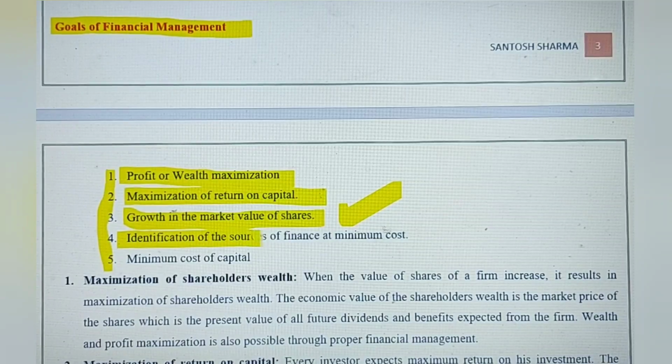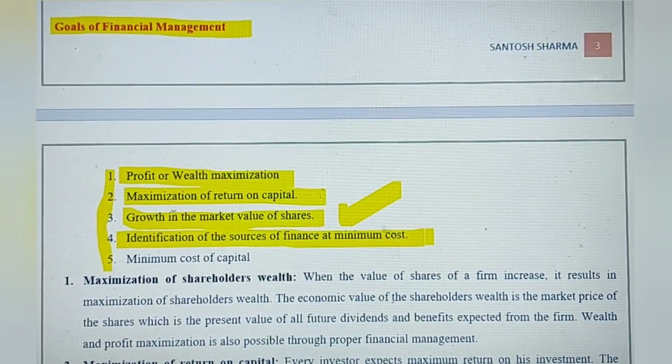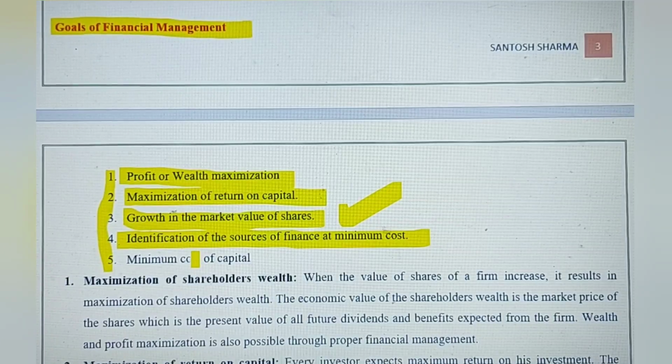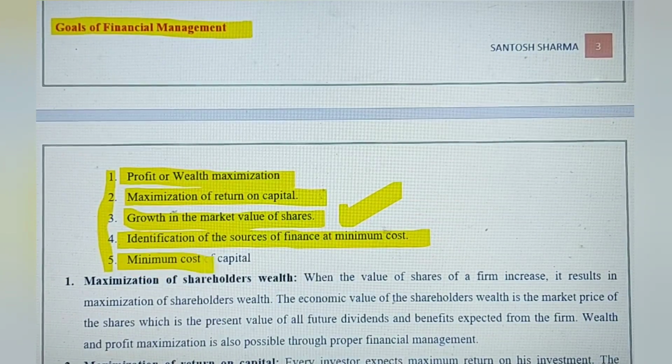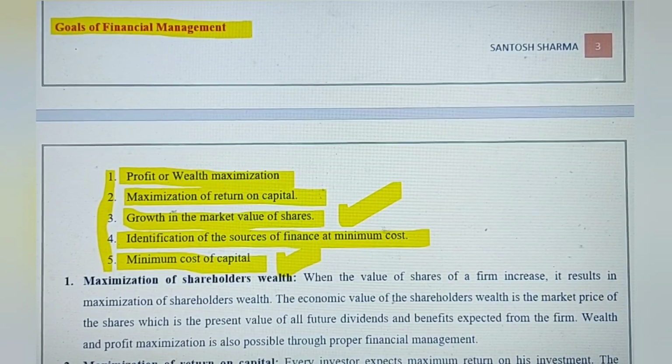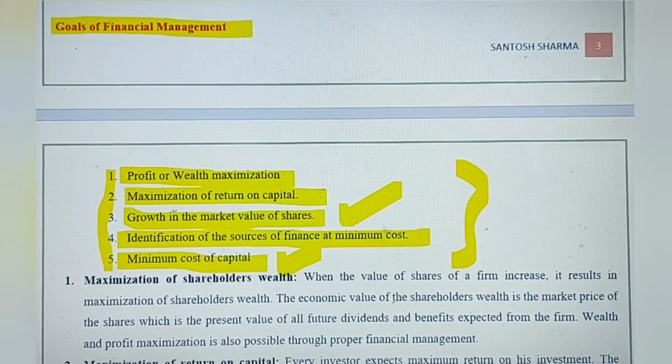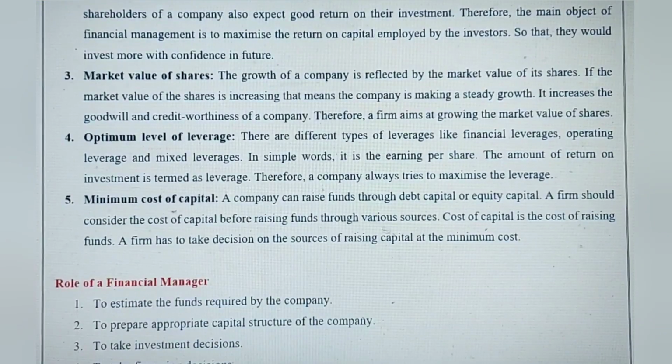And identification of the sources of finance, where a company can raise the finance at minimum cost, at minimum interest rates, and the cost of capital. We'll discuss cost of capital in a separate chapter. So you need to define all these points in the goals or objectives of financial management.